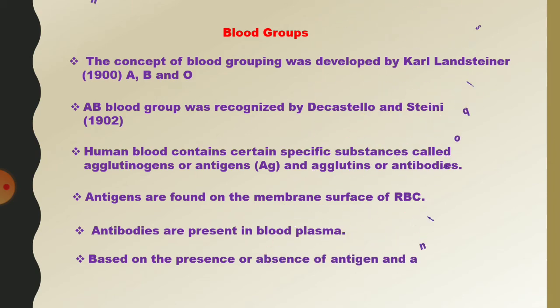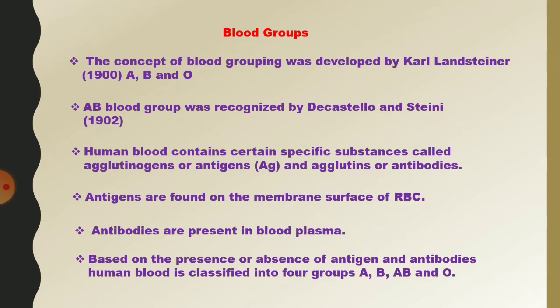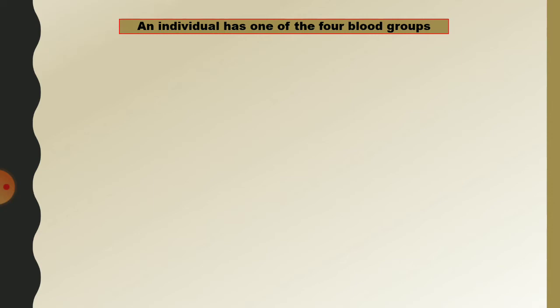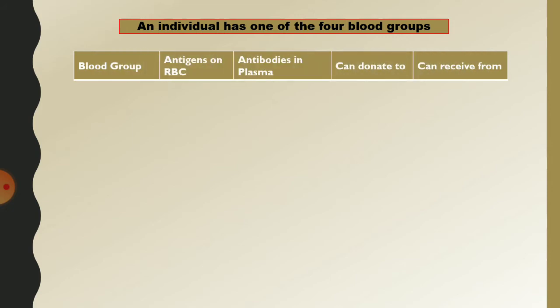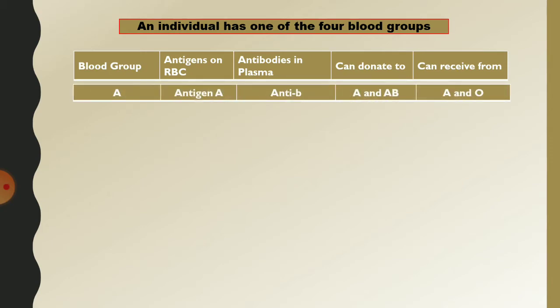How do we identify the types of blood? Suppose a person has the A blood group: the antigen on the RBC is A, and the antibody present in the plasma is B.